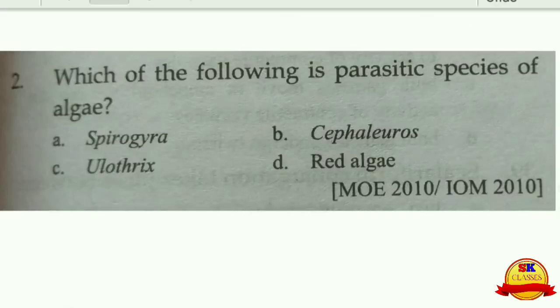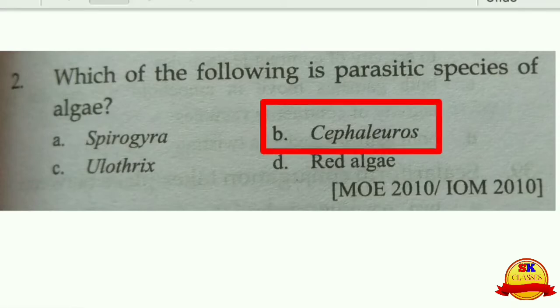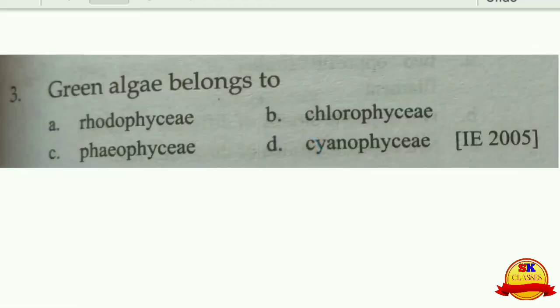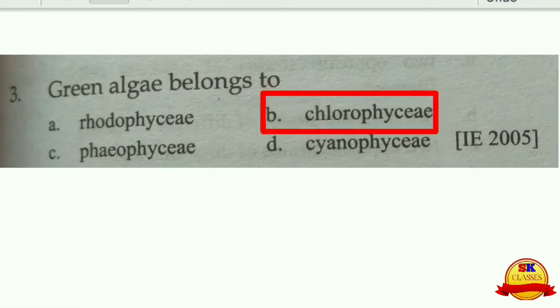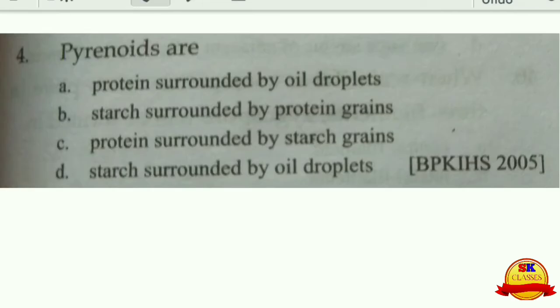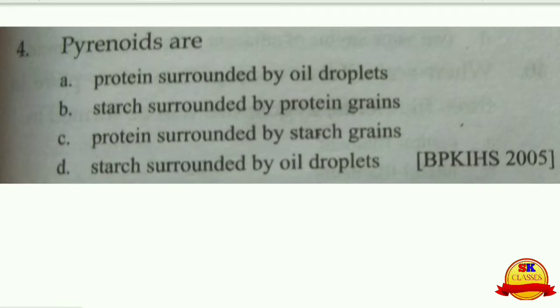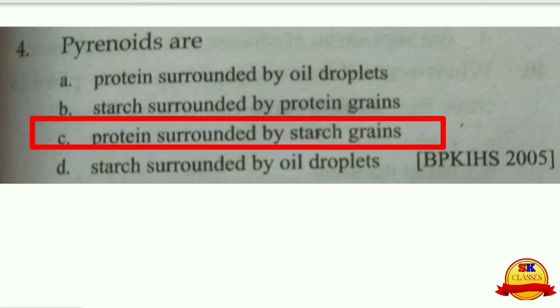Next question, which of the following is the parasitic species of algae? The parasitic species of algae is Cephaleuros, option B. Next, green algae belong to B, that is the Chlorophyceae. Next, pyrenoids are proteins surrounded by oil drops, starch surrounded by protein grains, or protein surrounded by starch grain. C is the right choice, protein surrounded by starch grain is the pyrenoids.